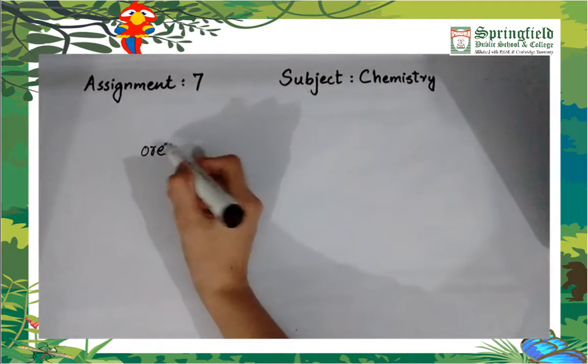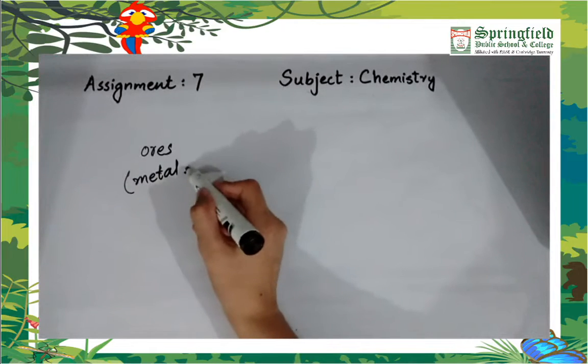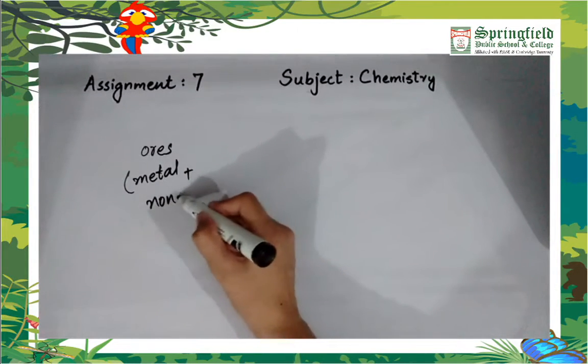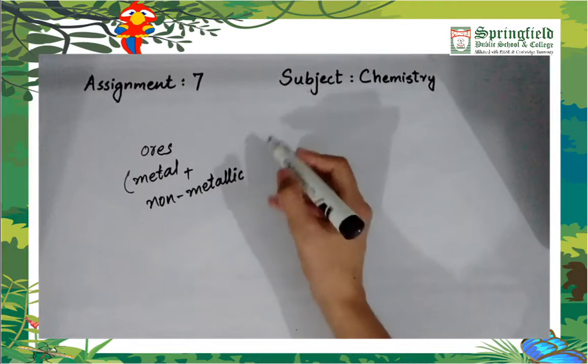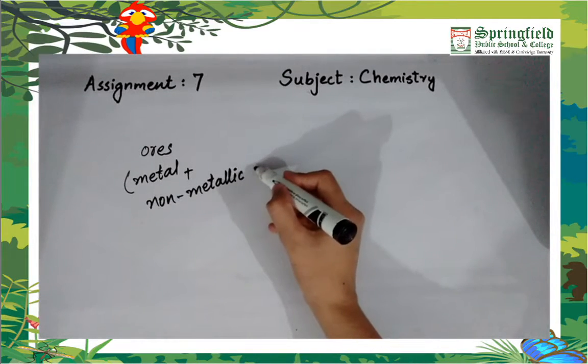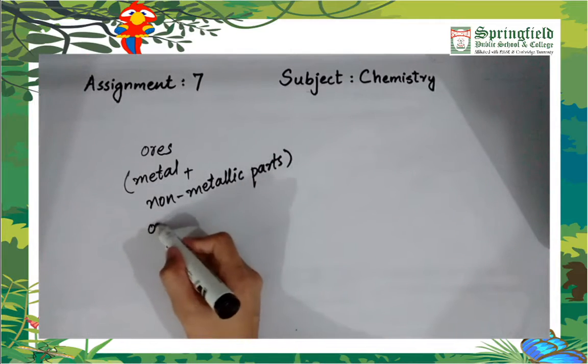So ores are the mixtures of metal along with some non-metallic part. For example, most of the metals react with oxygen or sulfur to form their respective oxides or sulfides.